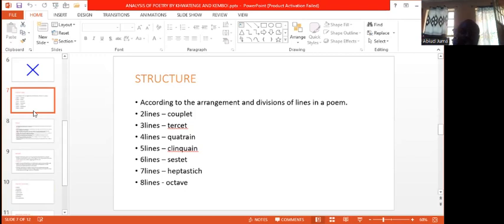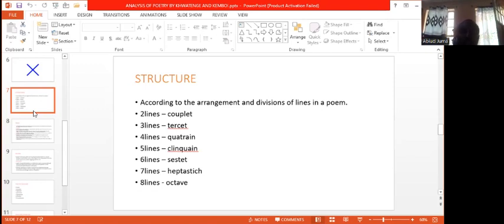That means it has 3 stanzas, each having 4 lines, with a couplet of 2 lines. So that's why I called it a Shakespearean sonnet, and I differentiated it from a sonnet, because a sonnet is just a poem with 14 lines in 1 stanza, but also with a defined rhyme scheme.